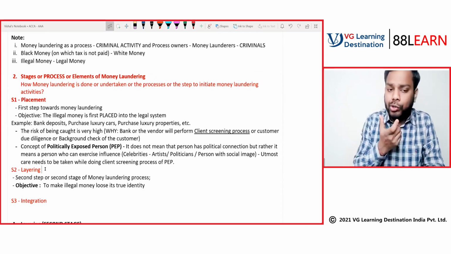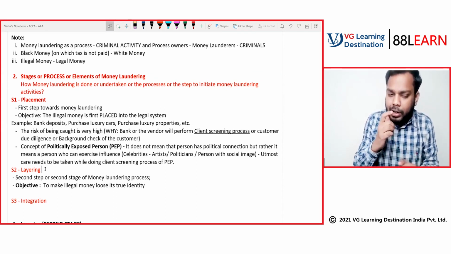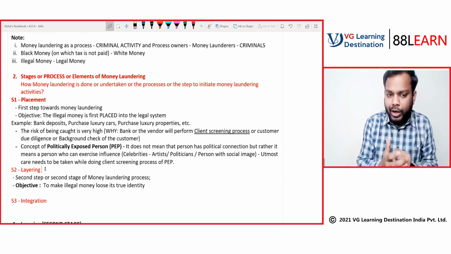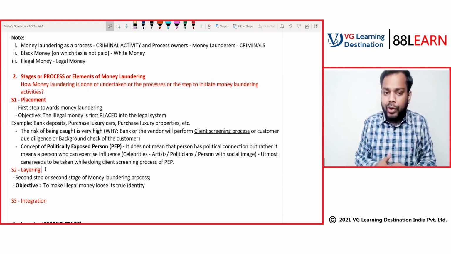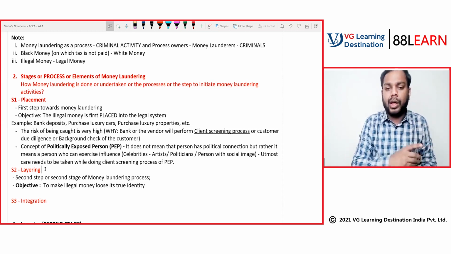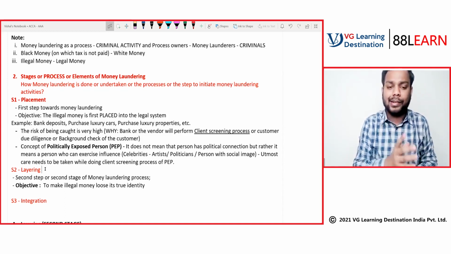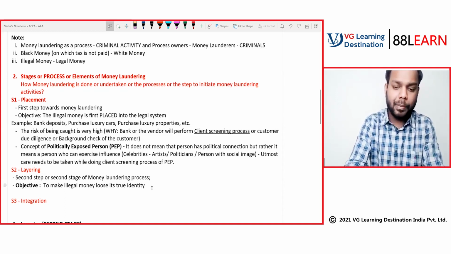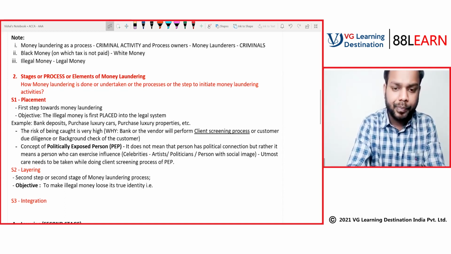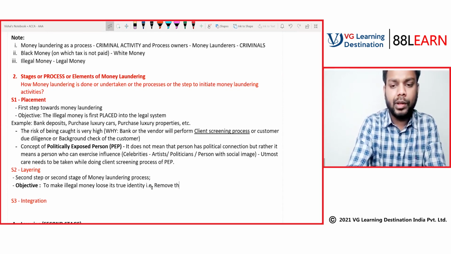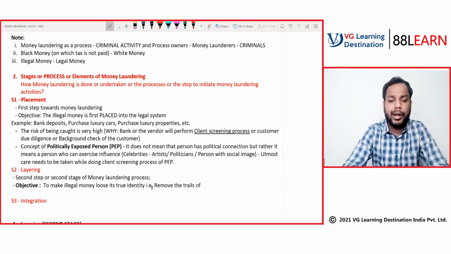So I have to do such a thing that if the investigator or regulator comes for investigation, he will not be able to trace it. Basically, remove the trails of money. How will we remove the trails of money?